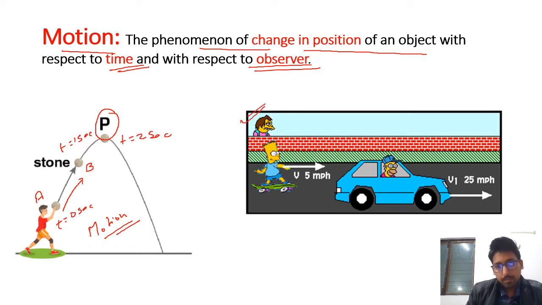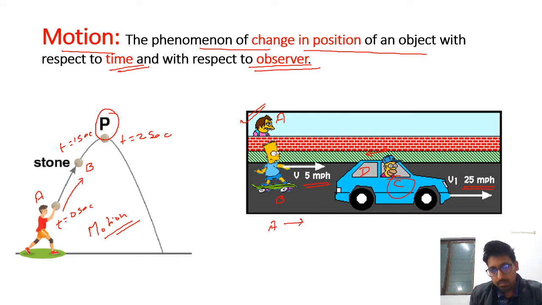Let's see this example. Let this person be A, this is person B, and this is person C. Person A observes that person B is moving with a velocity of 5 miles per hour. Person A also observes that person C is moving with a velocity of 25 miles per hour. So according to person A, both person B and person C are in motion. Let us consider another person D who is sitting inside the car. Now according to person D, person C is at rest. There is no motion between person D and person C.